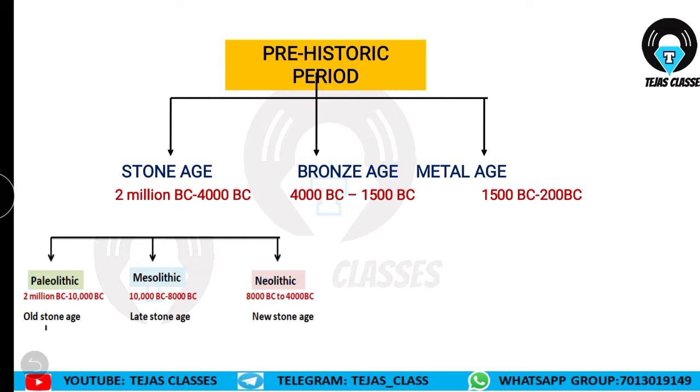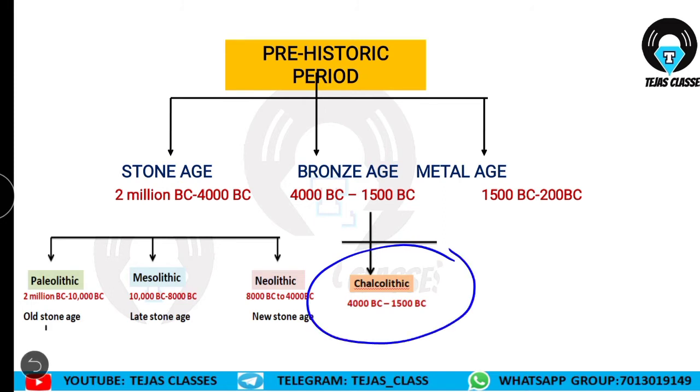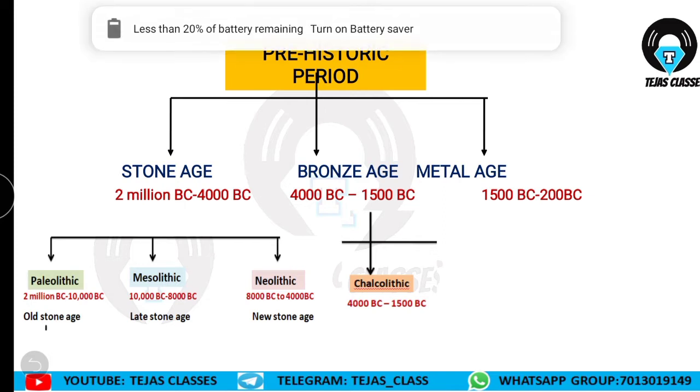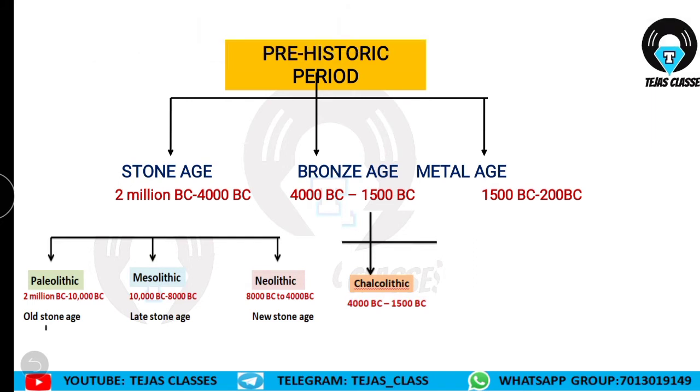So why is it called the Bronze Age? See, Chalcolithic, it is also known as the Chalcolithic age. And why is it called that? Up to the Neolithic, we have seen that stone was the main tool, and after this Neolithic, one metal was found by the ancient man. These people are practicing agriculture. They need to dig the land. While digging the land, they found one metal. They have started making the tools with the help of copper and stone.